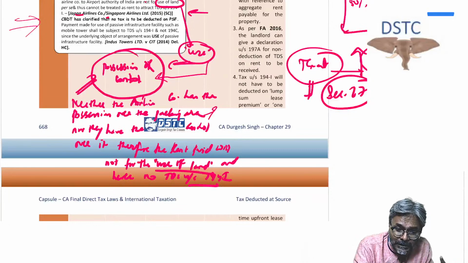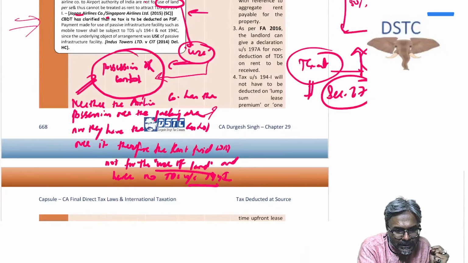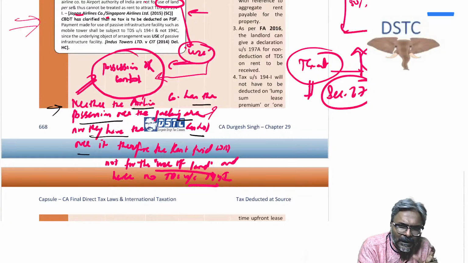Do they have the possession or the control? The answer is no. Neither does the airline company have possession over the parking area, nor do they have control over it.